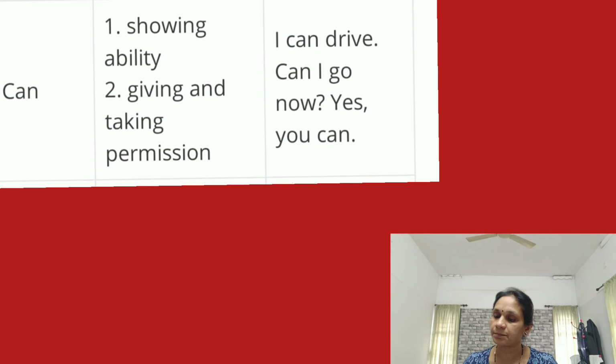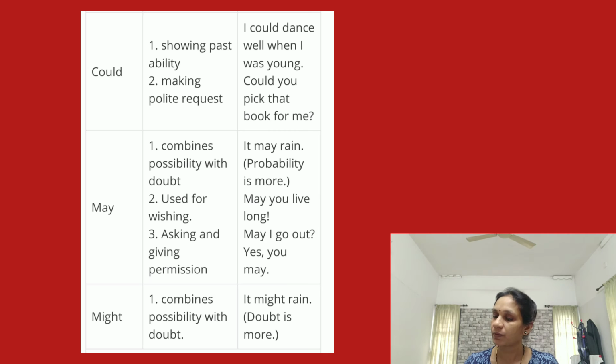Next one, could. What is the function? Showing past ability. I could dance well when I was young. Next function, making a polite request. Could is also used to express a polite request. Could you pick that book for me?